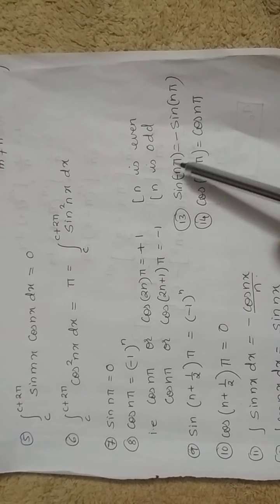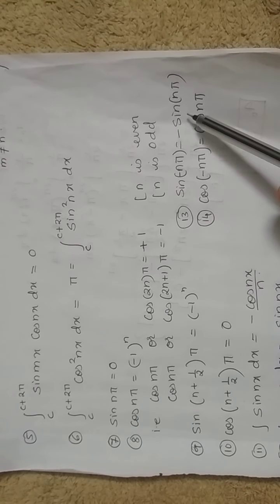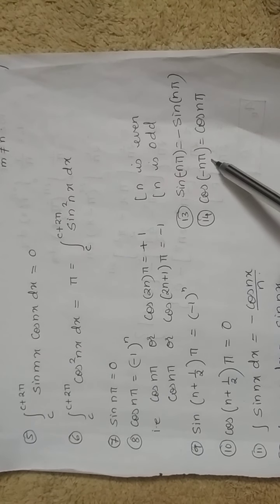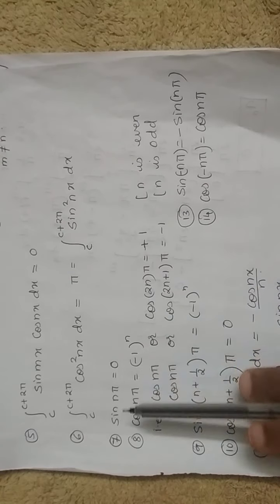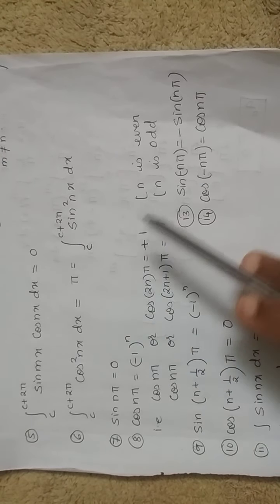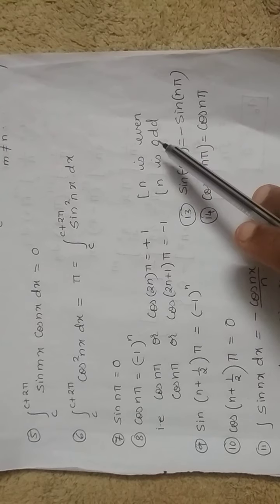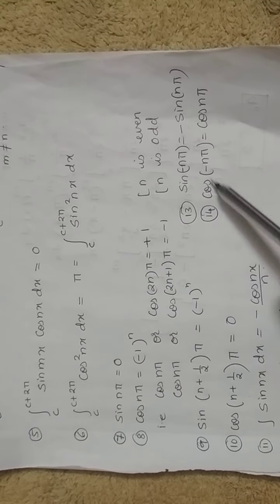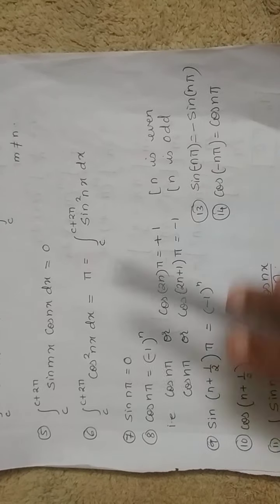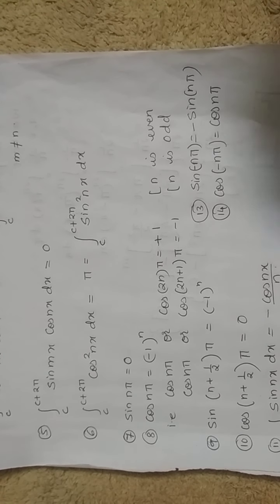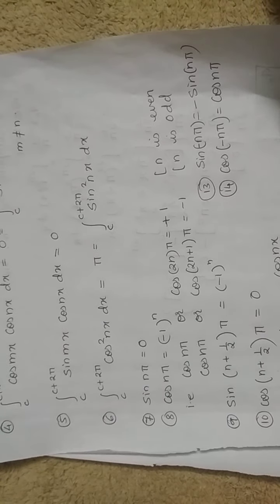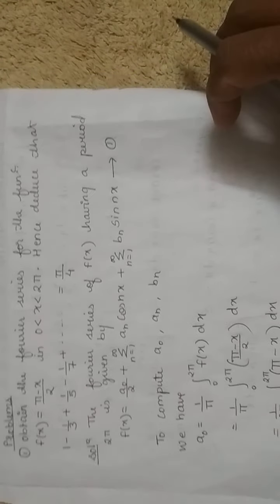As from the result, sine of minus theta is equal to minus sin theta. Next, cos of minus n pi is always equal to cos n pi. And those two values I have told now. Sin n pi value is 0, so sine of minus n pi is also equivalent to 0. Cos of minus n pi, I said, is cos n pi and its value is minus 1 raised to n. So these are the total results which you have to remember when we are talking about the problems, which are very, very important. So now, to start with, we will be starting with the first problem here.